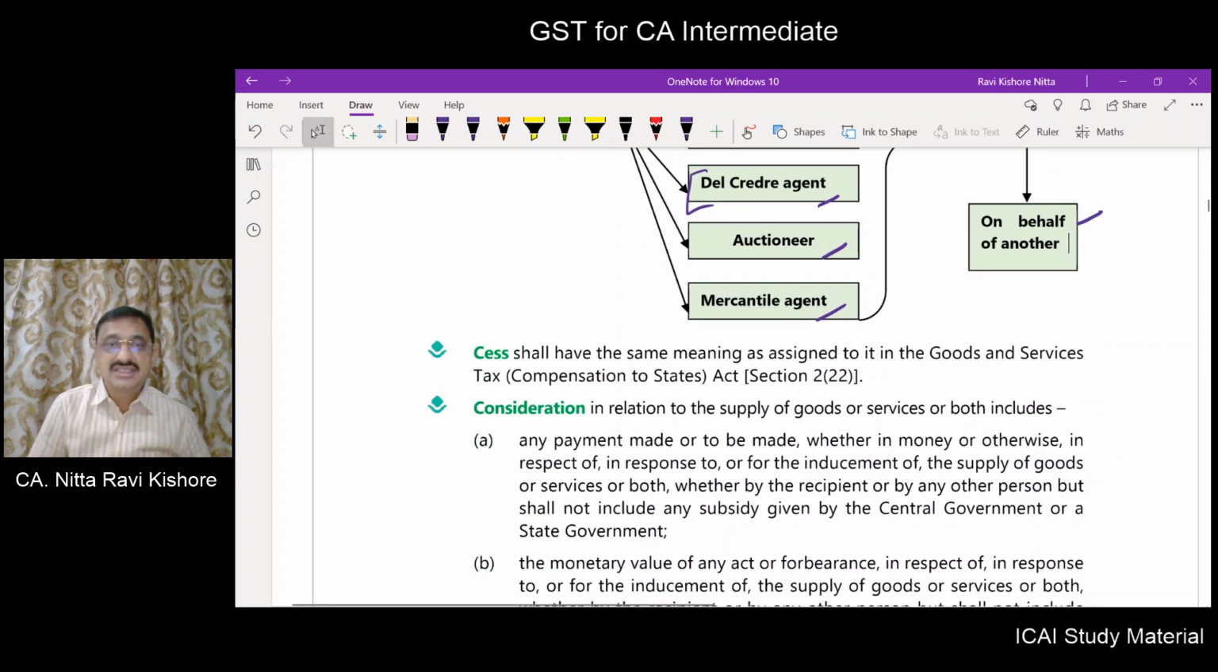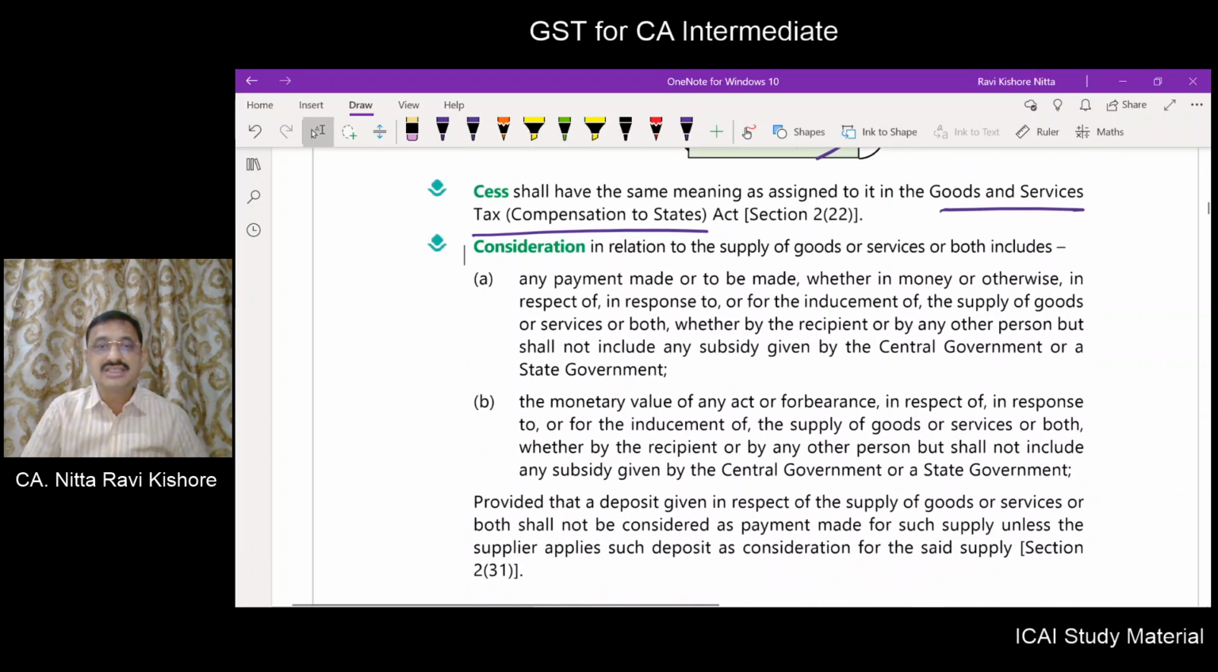What do you mean by cess? It will have the same meaning as assigned to it under the Goods and Services Tax Compensation to States Act. There it has been defined. What do you mean by consideration? The definition of consideration we learned two times, in two chapters.